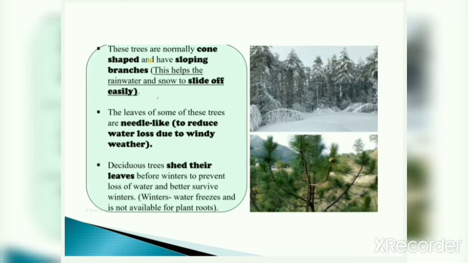Okay. And some of the trees have needle-like leaves because needle-like leaves reduce water loss due to windy weather there.